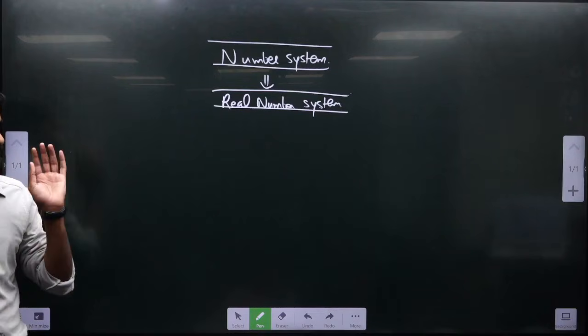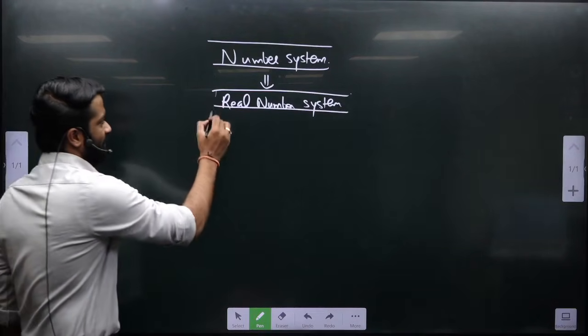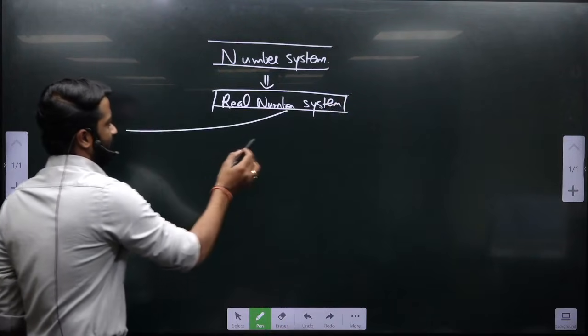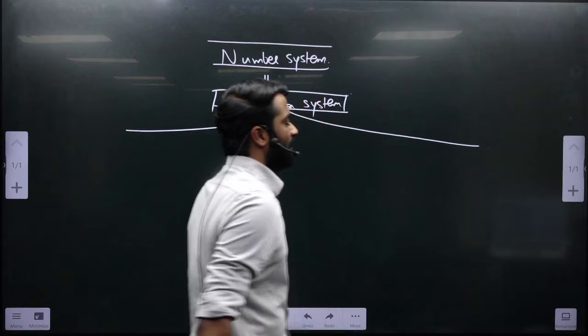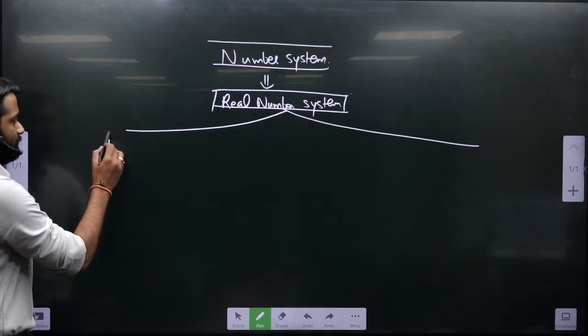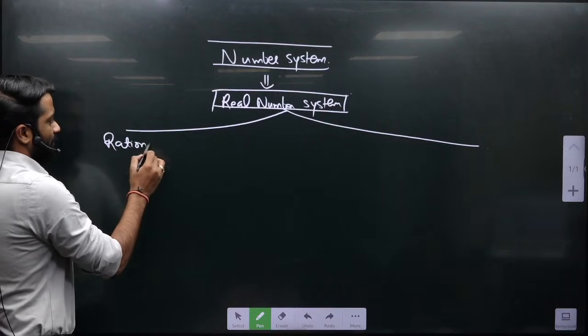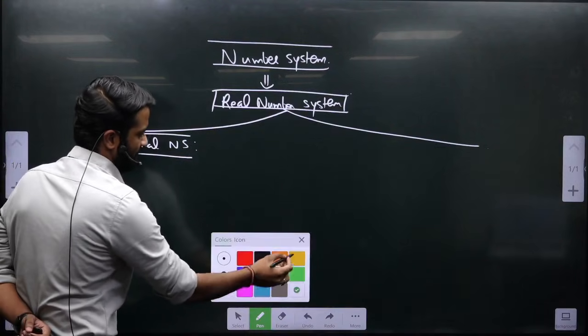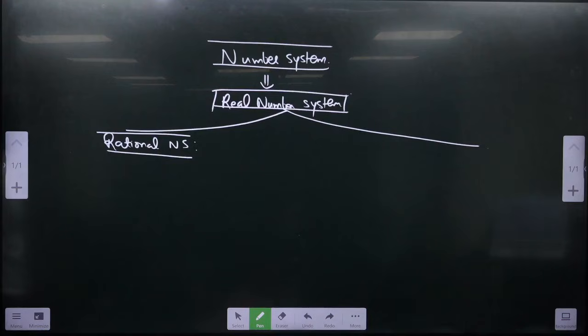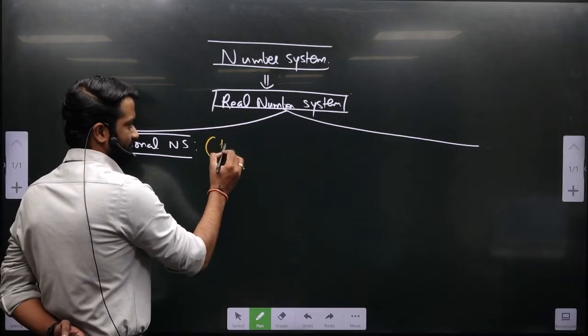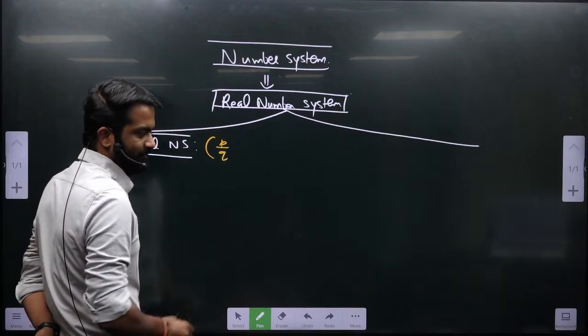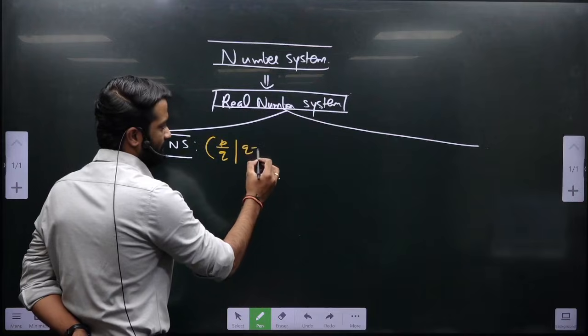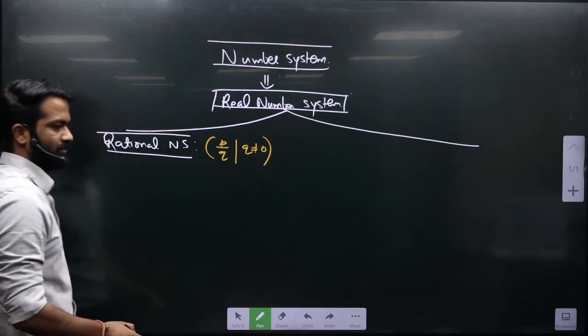Now, in real number system, this is further bifurcated into 2 domains or 2 subparts. The first part is rational. Although I know some of you know these definitions, but still सुन लो, कोई दिक्कत नहीं है, है ना? Rational number system. Now, rational numbers are those numbers which can be represented in the form of p by q such that q is not equals to 0.